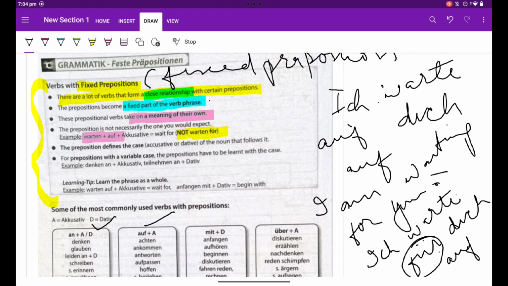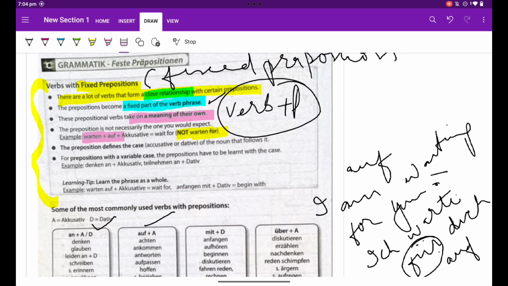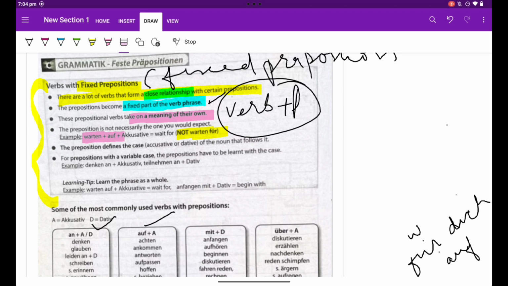Now it is justified that they are a fixed part of the verb phrase. The verb with a fixed preposition makes the phrase. It is no more a verb, it is known as a phrase. Now what exactly is a phrase? A phrase is a group of words which actually has no literal meaning, but when combined it gives meaning in a collective manner.